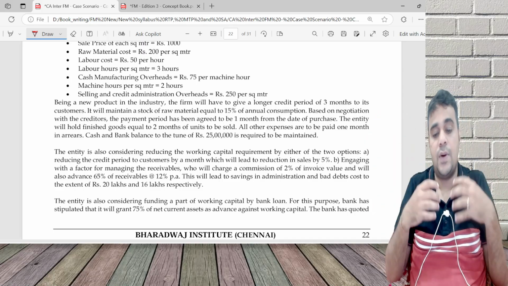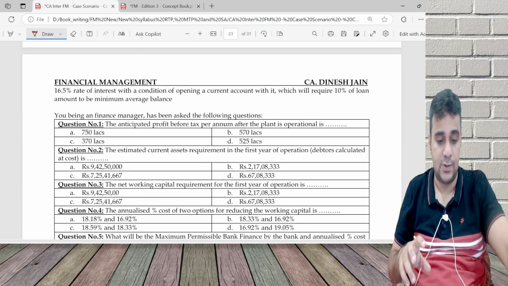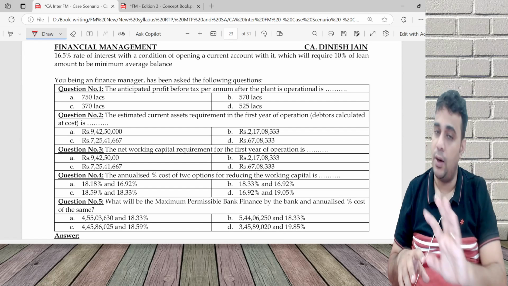I am not going to analyze the factoring part because the question said two options are there, annualized cost of two options. First option we analyze, second option automatically will come.